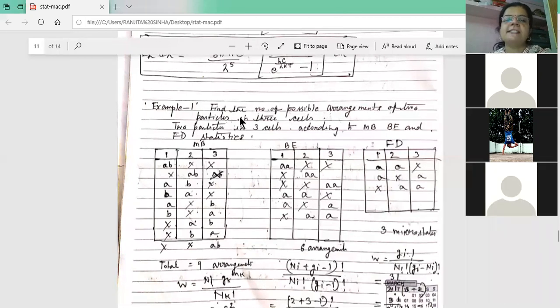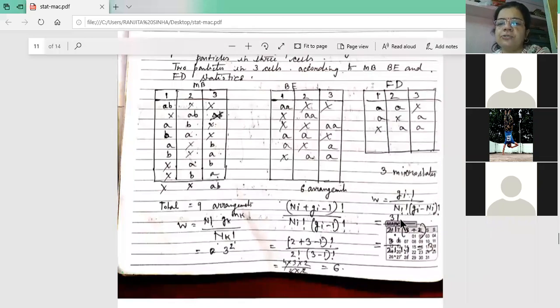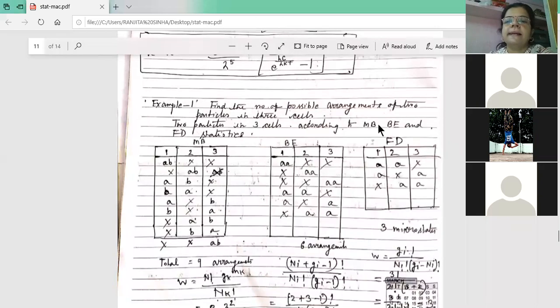So for the number of possible arrangements in FD statistics, the formula is W equals Gi factorial divided by Ni factorial and (Gi minus Ni) factorial. Here G means the number of states and N is the number of particles. There are 3 states, so 3 factorial divided by 2 factorial and (3 minus 2) factorial, so you get 3. Put the formula for MB and you get 9: the factorials cancel, and only Gk to the power Nk remains. So 3 to the power 2 is 9. That is 2 particles in 3 cells.